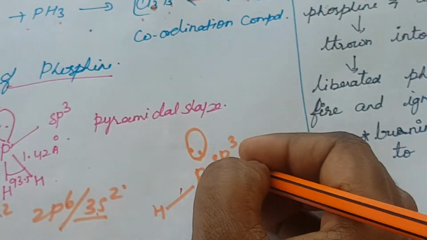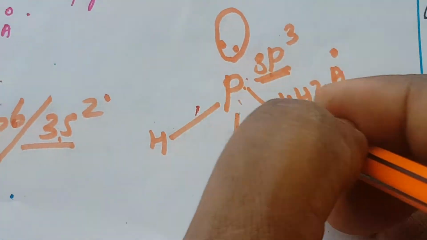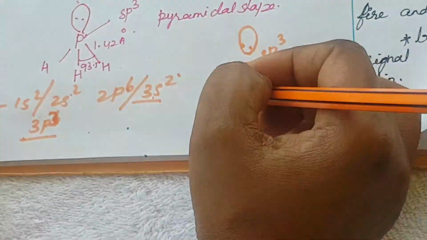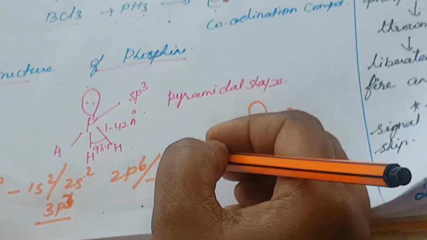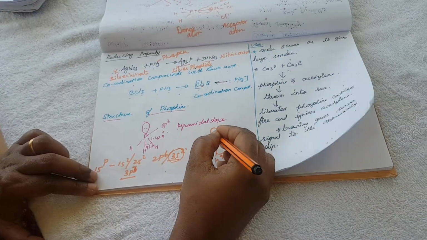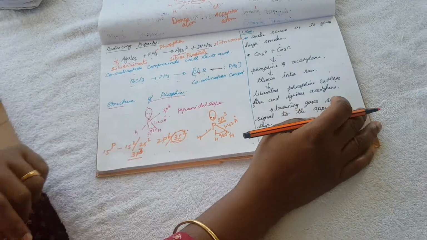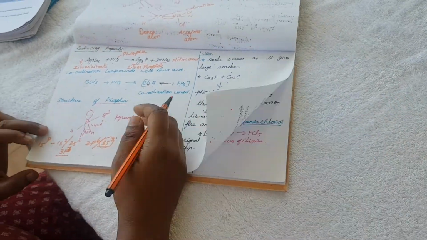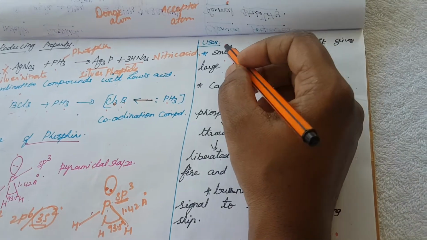Of the 5 electrons, 3 electrons make bond formation with hydrogen. Here one hydrogen, here one hydrogen, here one hydrogen. That is the lone pair. So the s orbital comes to this, which is the lone pair. So this is the structure of phosphine.